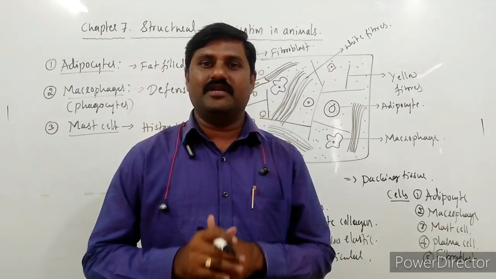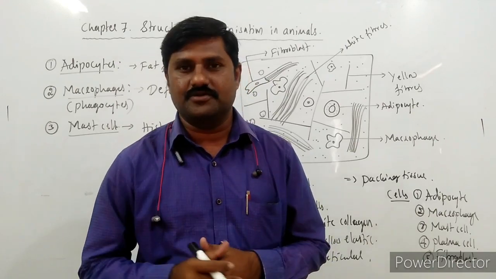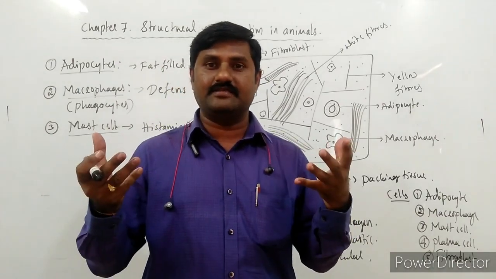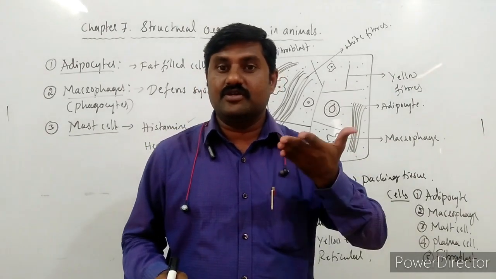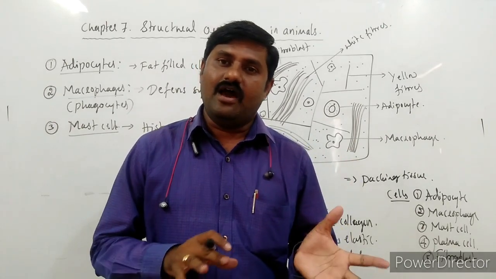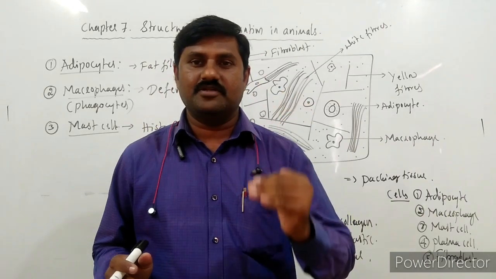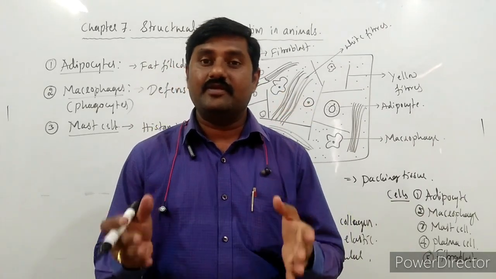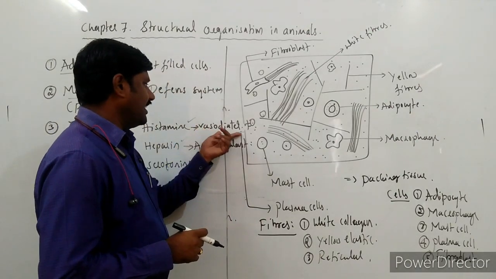When the blood pressure reduces, the normal functions go on. Whenever you fear, immediately the blood pressure increases. So after 5 to 10 minutes, what happens? The blood pressure becomes normal. How does it become normal? It is due to the action of this vasodilator.